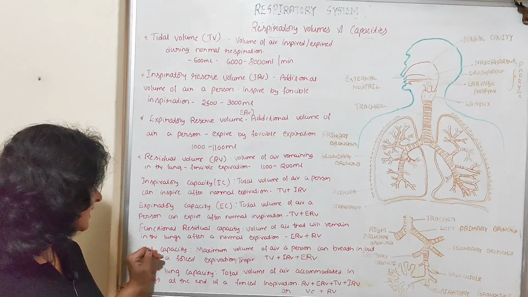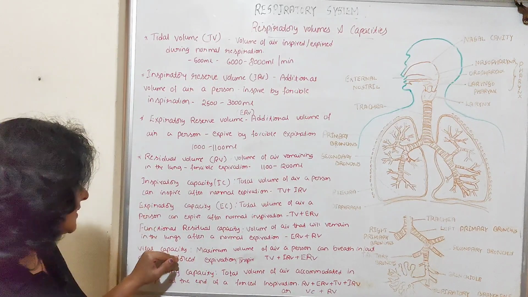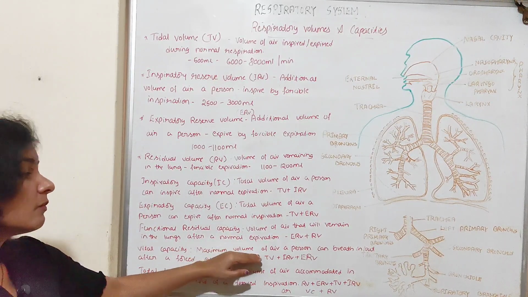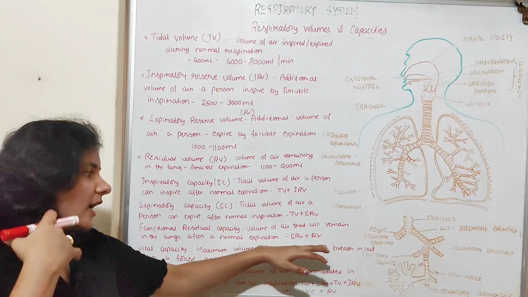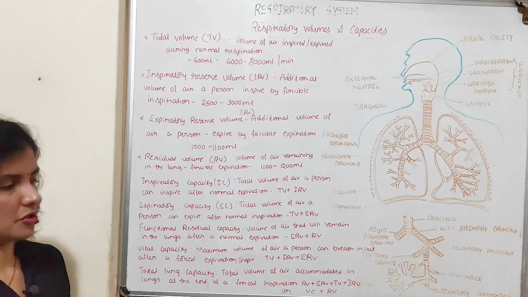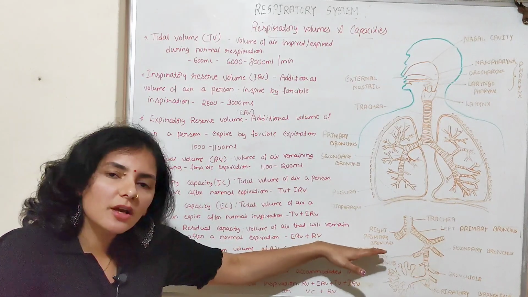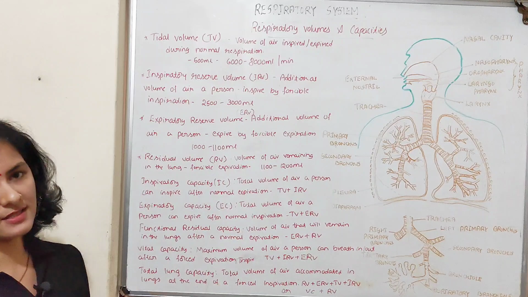Next one, vital capacity. Vital means necessary or essential. So vital capacity means it's a maximum volume of air a person can breathe in or inspire after forced expiration, or it's a maximum volume of air a person can breathe out after forcible inspiration.